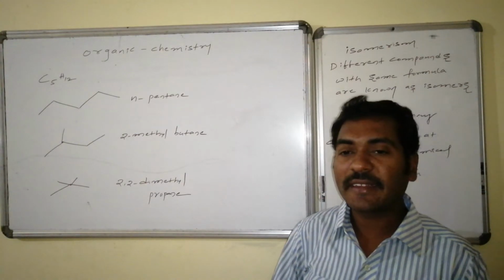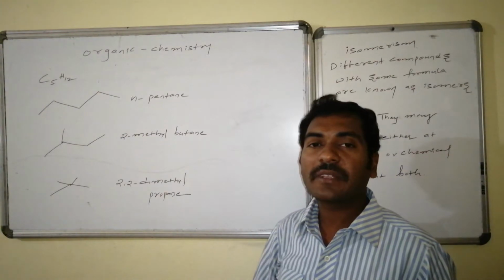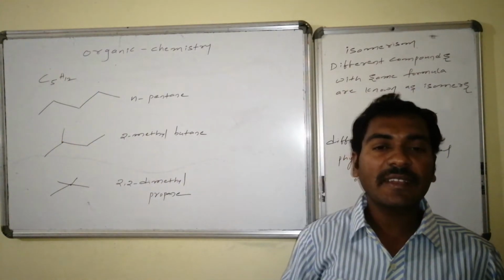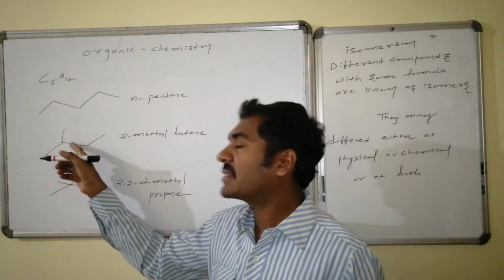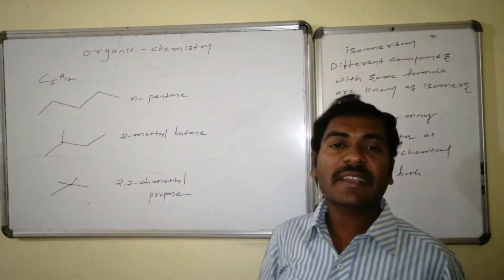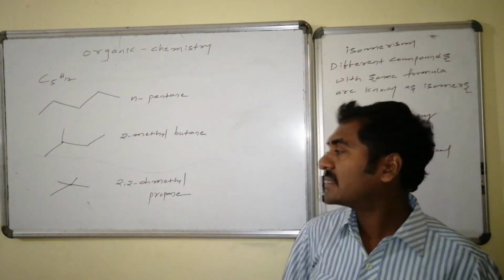4 are on a straight line and the remaining one carbon, that is one methyl group, can be kept on any of the carbons. If I keep it at the terminal, it becomes equal to the initial one once again. Thus I am keeping it in the middle of the chain, that is on the second carbon or the third carbon. Second and third are both the same. Hence this becomes 2-methyl butane.